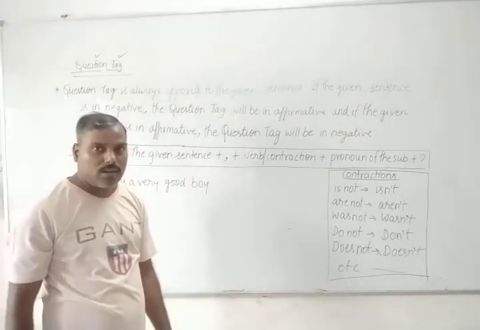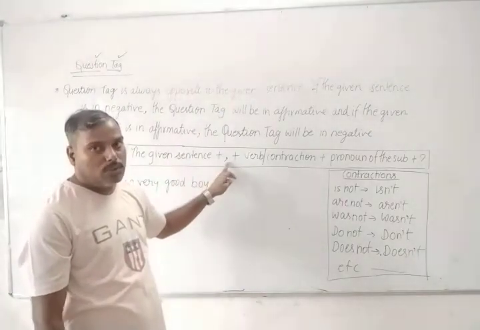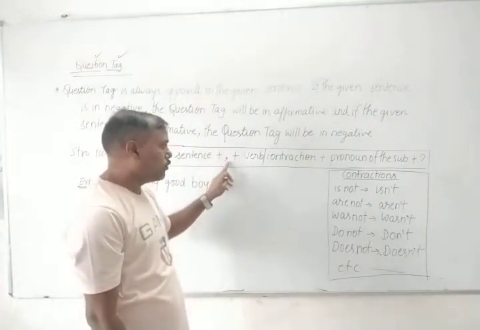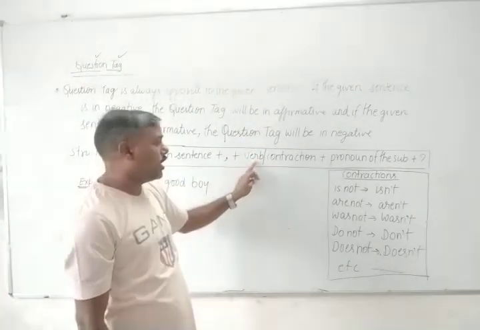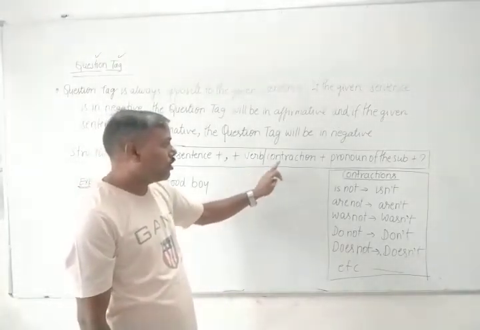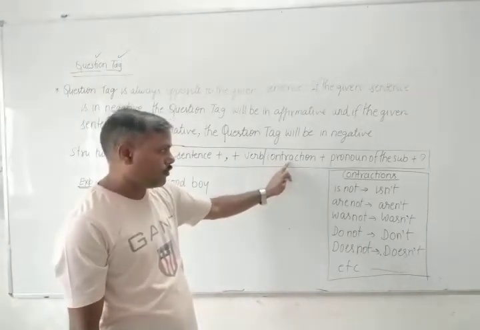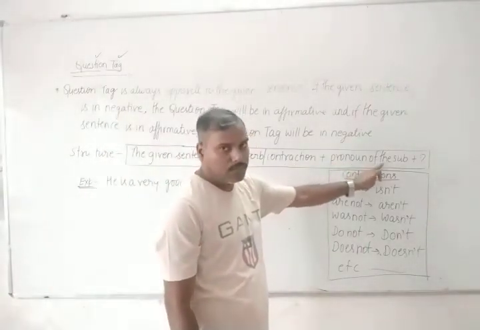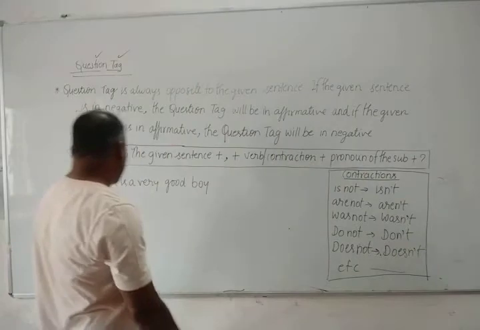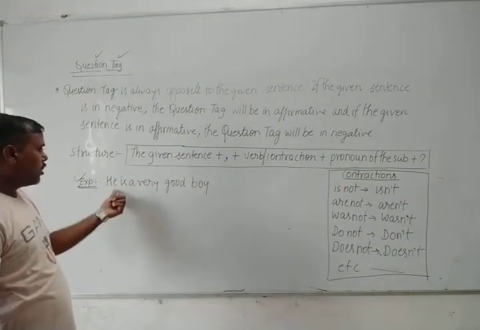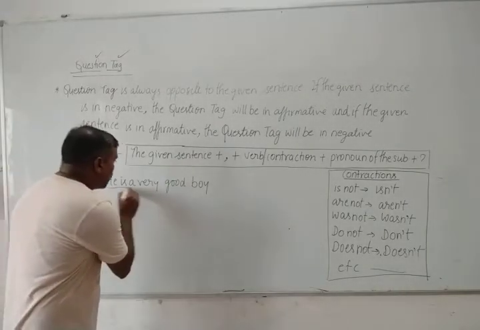According to the structure, first you need to write your given sentence, and after that, in place of the full stop, you need to put a single comma, and then your verb if your question tag will be in affirmative, or contraction if your question tag is in negative. After that, the pronoun of the subject, and then finally a question mark. According to this example, there is given, he is a very good boy. That's the given sentence.